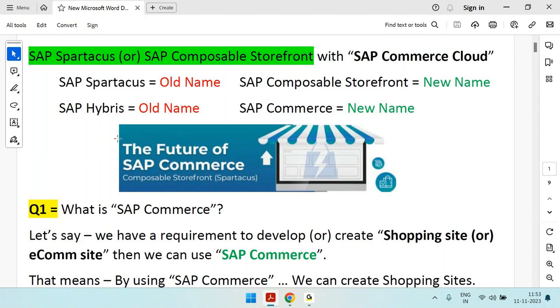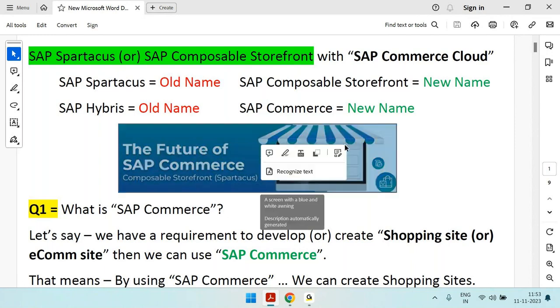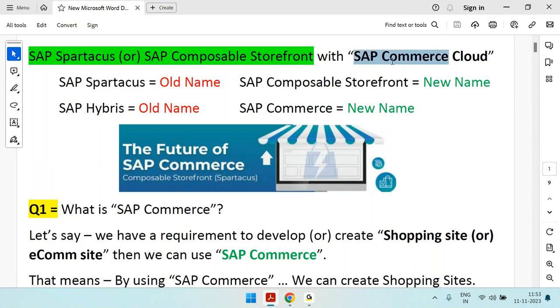That's why the future of SAP Commerce is Composable Storefront, which is nothing but Spartacus. Now we need to understand what is SAP Commerce. That is the first thing. Then the second thing is what is SAP Commerce Cloud. Then the third thing is how Spartacus or Composable Storefront will be on top of SAP Commerce Cloud. All right, let's begin with what is SAP Commerce first.